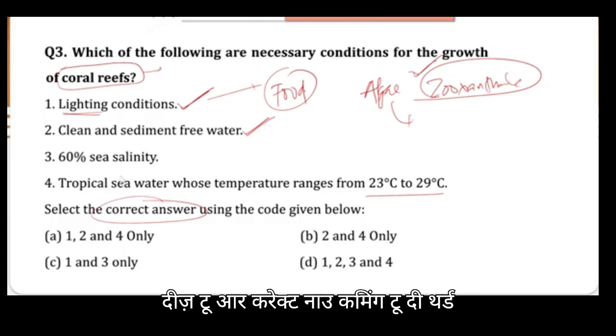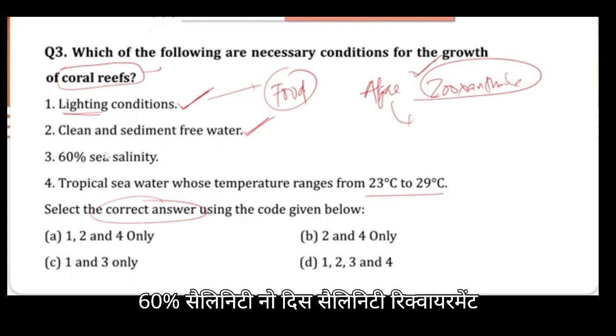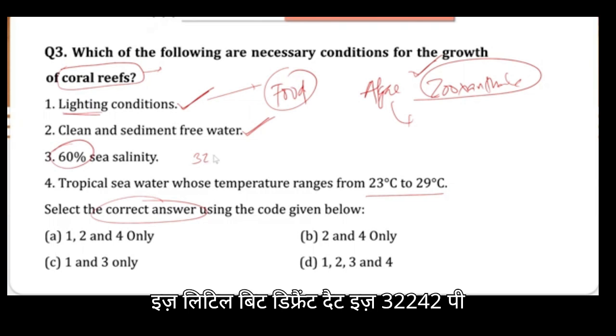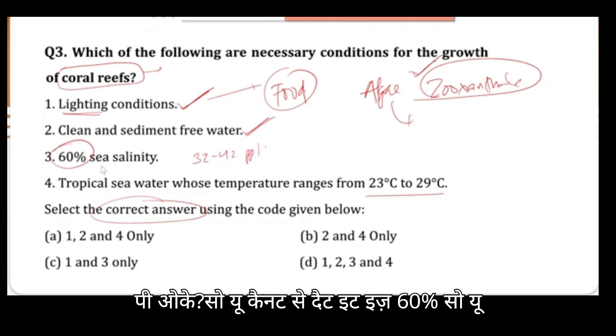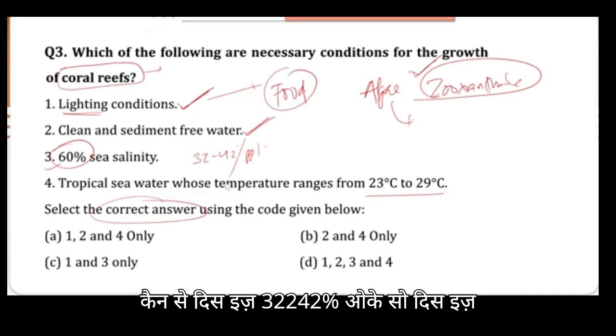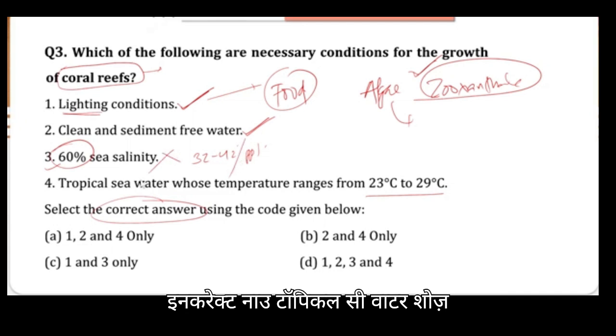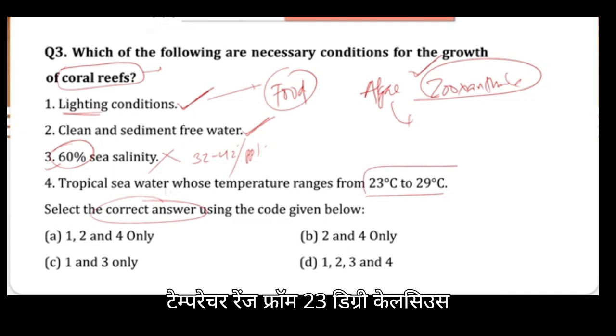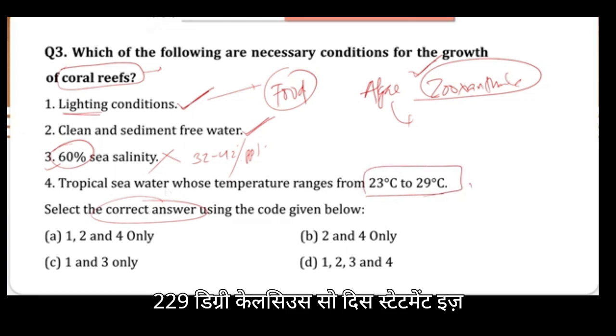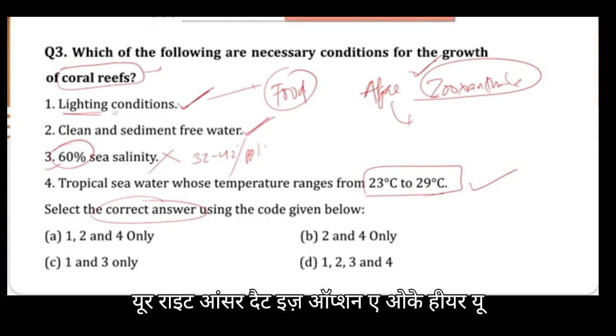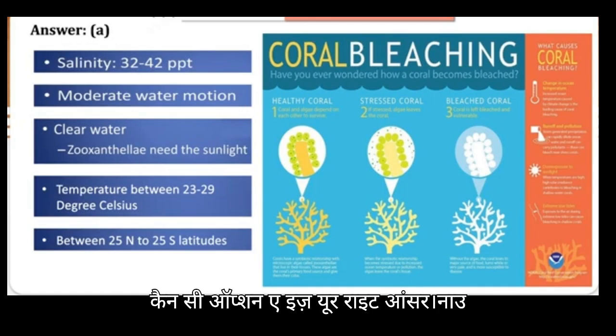Now coming to the third, 60% salinity. No, this salinity requirement is a little bit different. That is 32 to 42 ppt. Okay, so you cannot say that it is 60%, you can say this is 32 to 42%. So this is incorrect. Now tropical seawater shows a temperature range from 23 degrees Celsius to 29 degrees Celsius, so this statement is correct. So you can say 1, 2 and 4 is the right answer, that is option A. Okay, here you can see option A is your right answer.